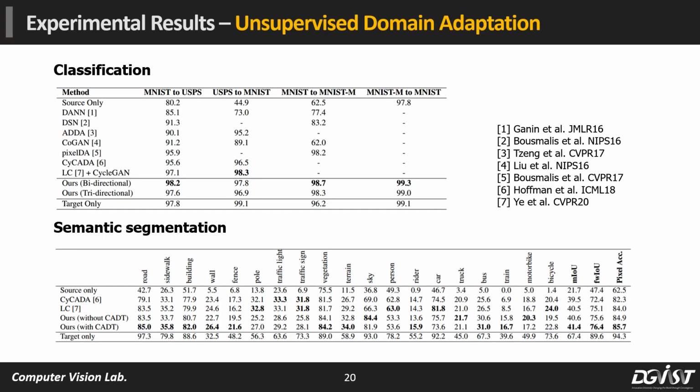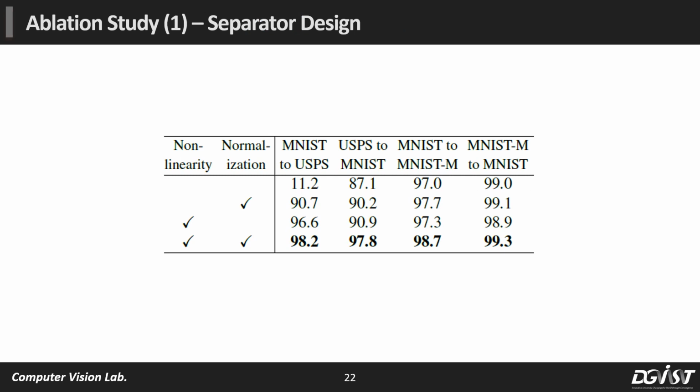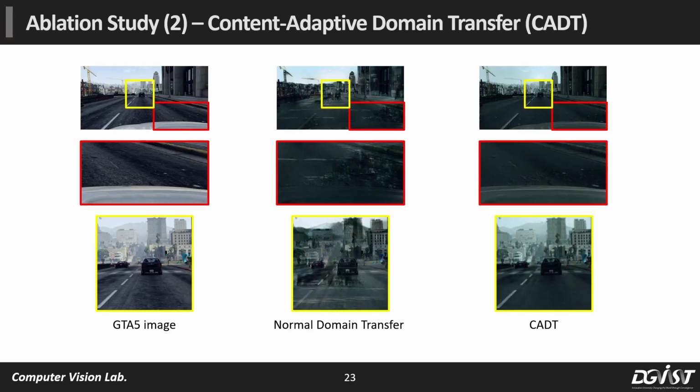In the unsupervised domain adaptation experiments, our model outperforms the previous method. Also, our model can synthesize visually pleasing domain transport images. Our network, both with nonlinear separation and the domain normalization factor, shows best performance. Our model trained with content adaptive domain transfer module shows much better results.